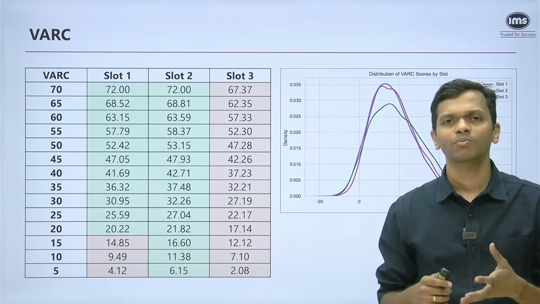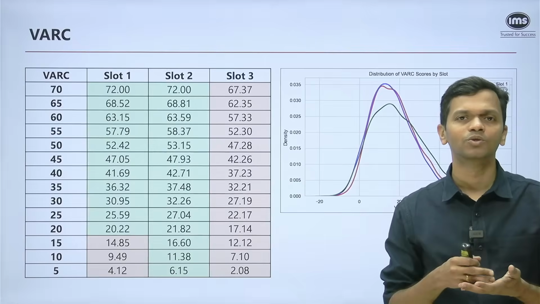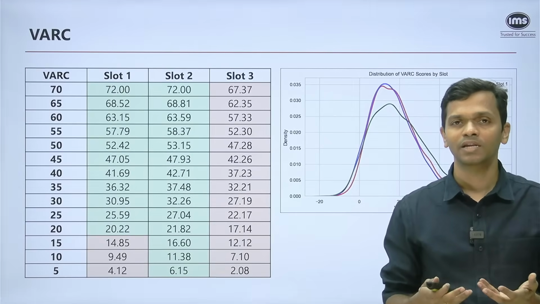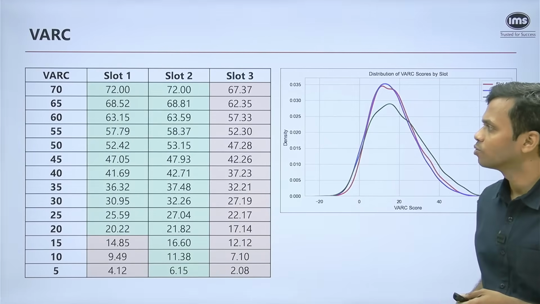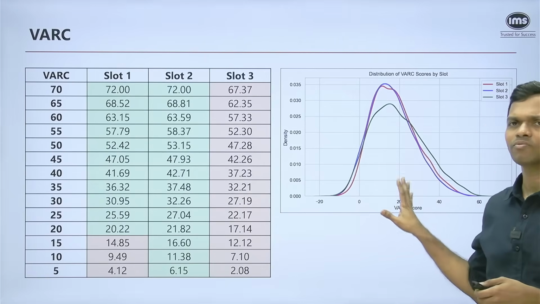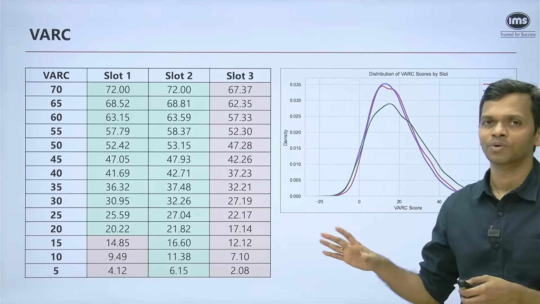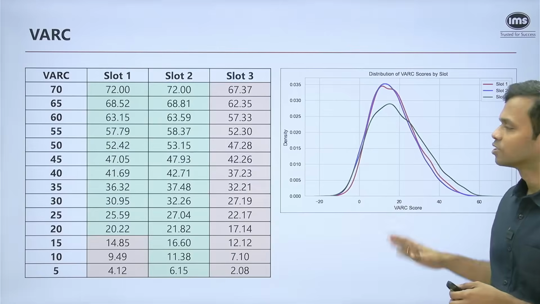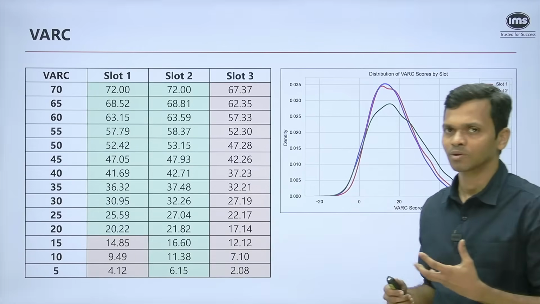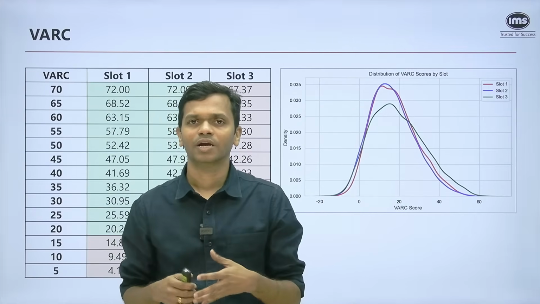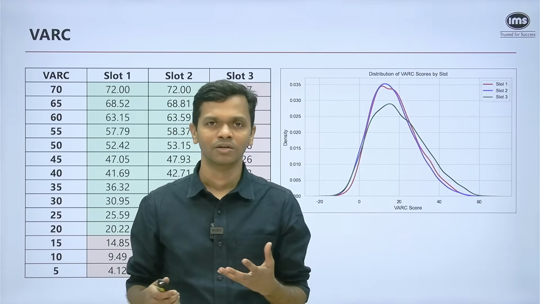Firstly, I'm going to talk about the individual sections, and I'll talk a little bit about how the scaling can happen this year. So what you see is firstly this graph. The graph is not super important because there isn't a lot of data that you can immediately gather from this, but this is just for you to understand how the distribution was. The CAT distribution is never like a normal distribution, right?